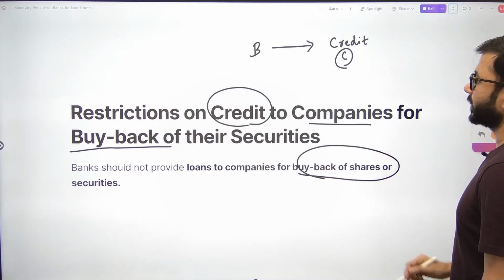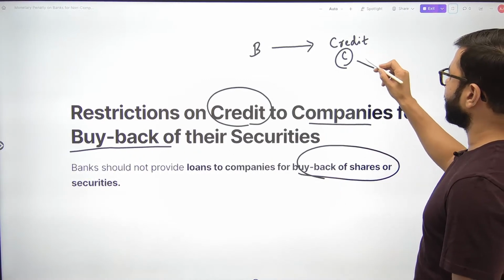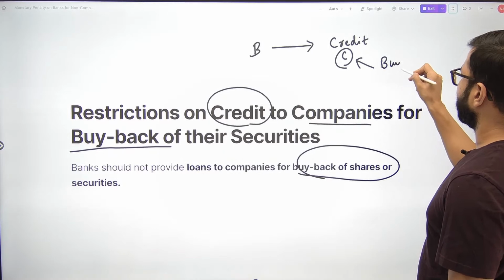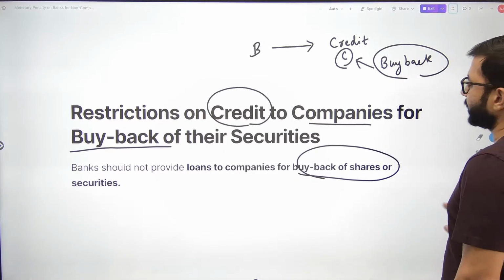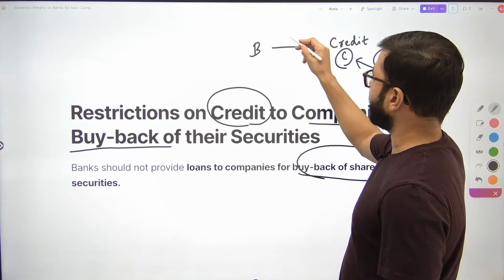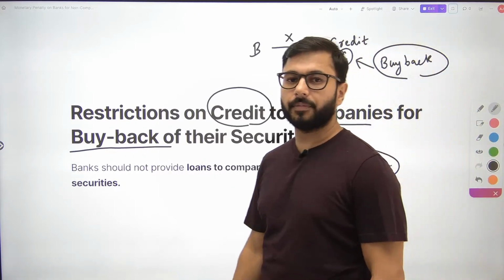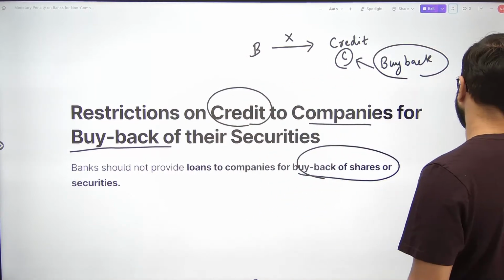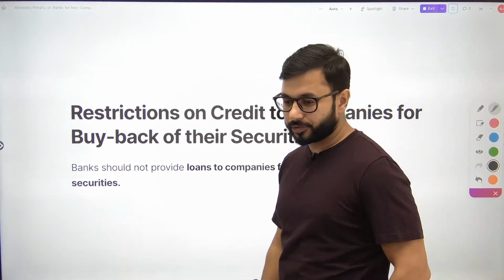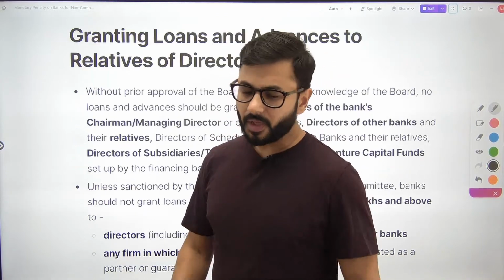Of shares and securities. If this is a company and it wants to buy back its shares from the market, then only certain reserves can be used by the company. The bank cannot give loan to the company to enable it to buy back its shares. It is disallowed, not allowed. I hope this is clear.